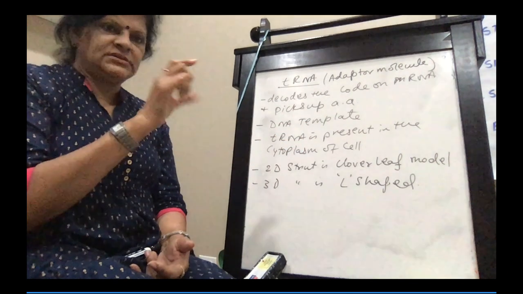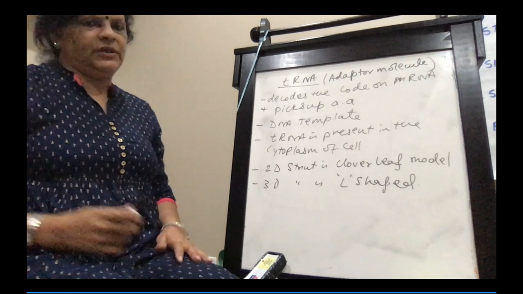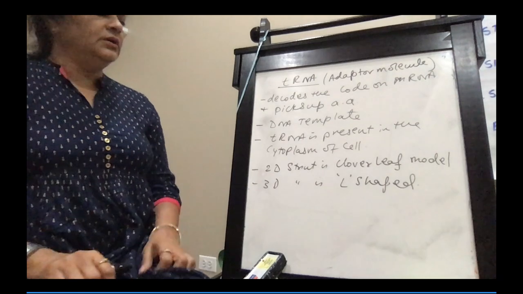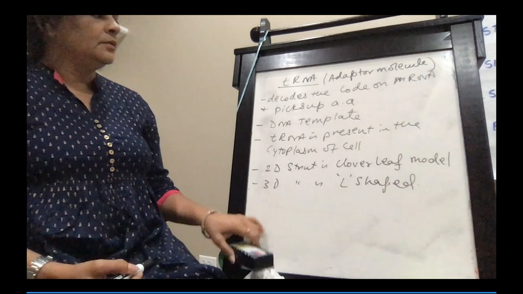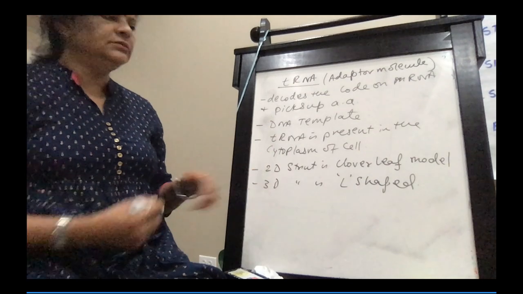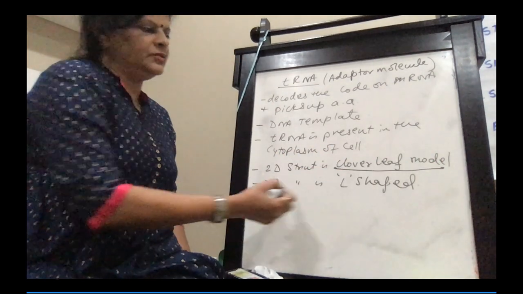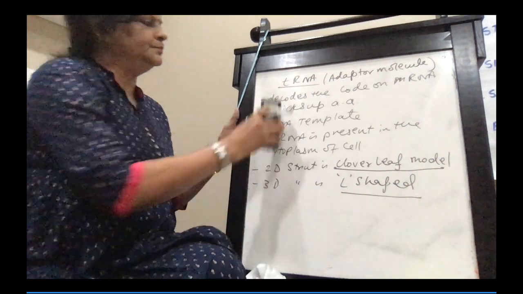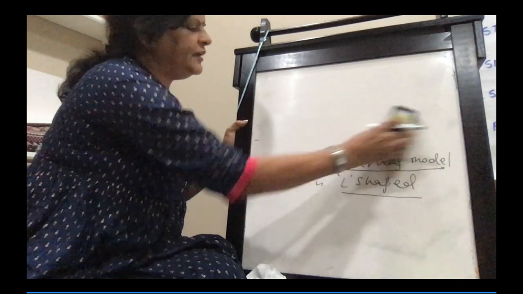I'll be sending you a photo of it on WhatsApp. You can check with it. So here I will be explaining the clover leaf model of tRNA. So the 2D structure is the clover leaf model, and the 3D structure is L-shaped. Now for the diagram of tRNA.